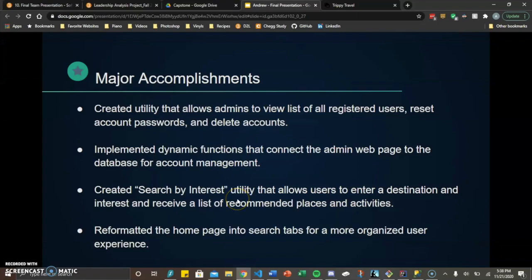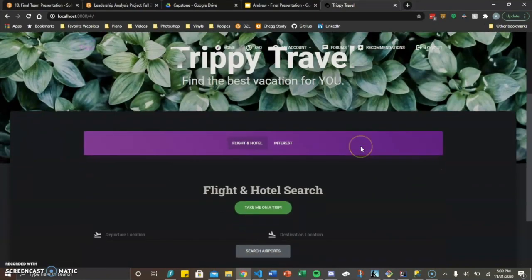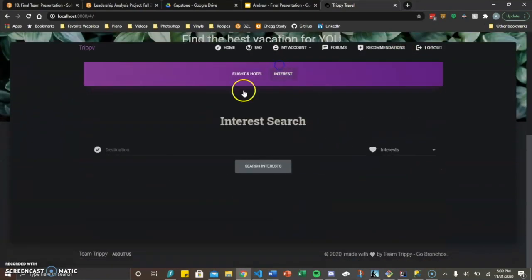And then I created a search by interest utility that allows the user to enter a destination and interest and receive a list of recommended places and activities. So if I go back to the home page and do interest, let's just pick a destination. We'll say Orlando, and let's do theme parks, and then search interests.